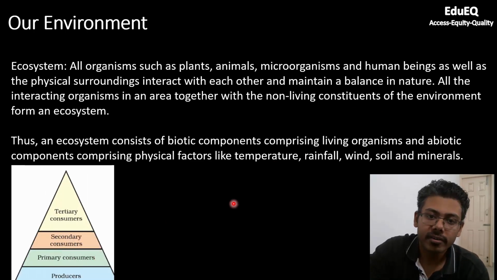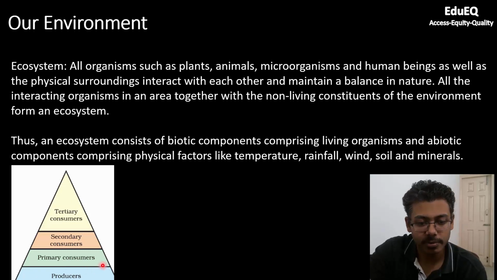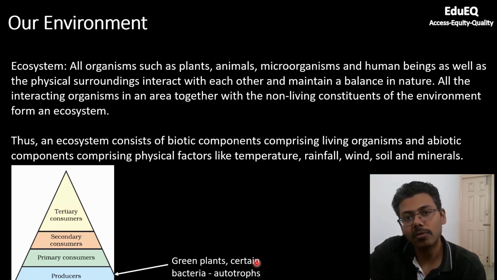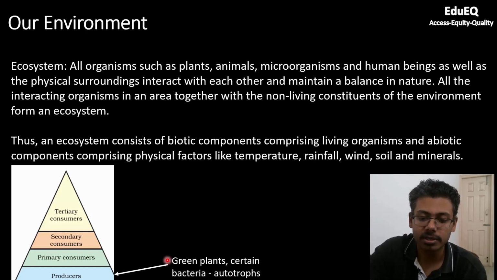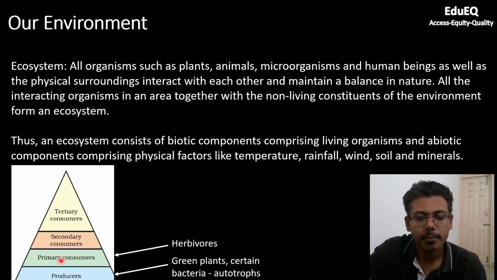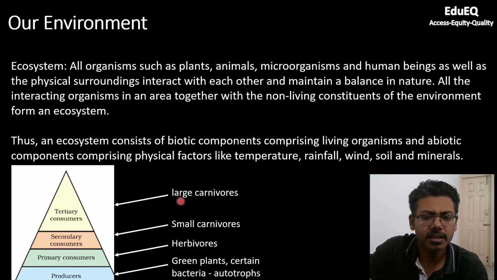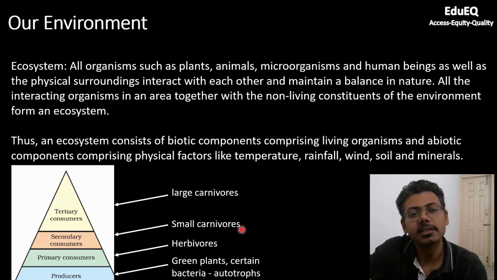There are different trophic levels in an ecosystem. First are the producers, then there are primary consumers, secondary consumers, tertiary consumers. So what are these? Green plants and certain types of bacteria which are able to make their own food are called autotrophs, and these are the primary producers, or simply producers. Primary consumers are the herbivores which eat these plants. Small carnivores become secondary consumers, eating these herbivores. And finally large carnivores, which eat herbivores as well as small carnivores.